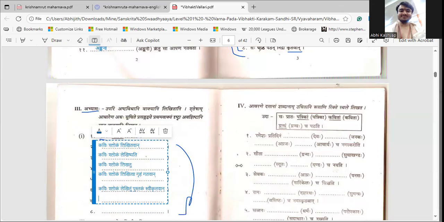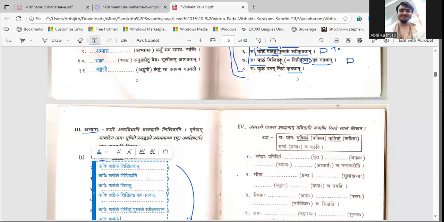So kavihi shlokam remains the same. Instead of this, what form should come? Either tva or kya, because it says either likhitva we can write or vilikhya is given over here. Similarly, I have to write some kriya pada over there.